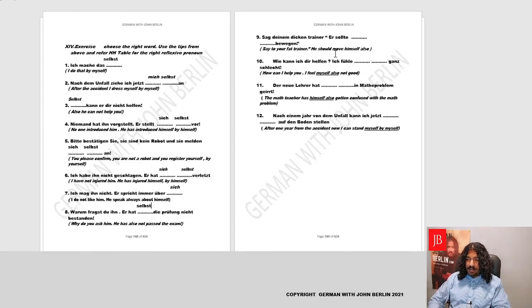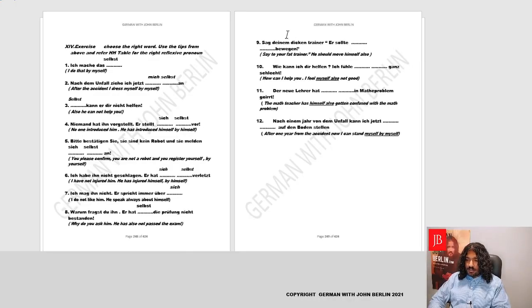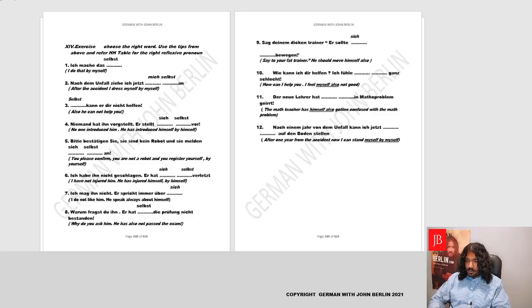Yes? Okay. Sag deinem dicken Trainer, sollte dash dash bewegen. Say to your fat trainer, he should move himself also. Now this is the sich plus selbst, but selbst is being used like also. So to himself also. So we'll just make space and write he should move himself also. Say to your trainer, sag deinem dicken Trainer, sollte sich, and then to himself also, that is selbst. He should also move himself a little.